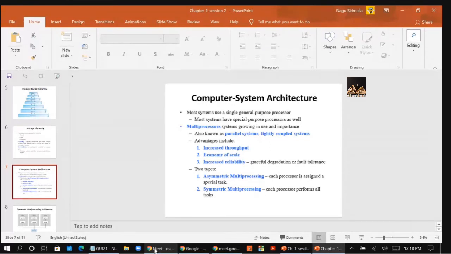The third one is increased reliability. In a single processor system, if one processor fails, your entire system fails. But in a multiprocessor system, if one processor fails, the other processor will pick up the task and share the work of the failed processor. So increased reliability is an advantage of the multiprocessor system. Clear about the advantages?